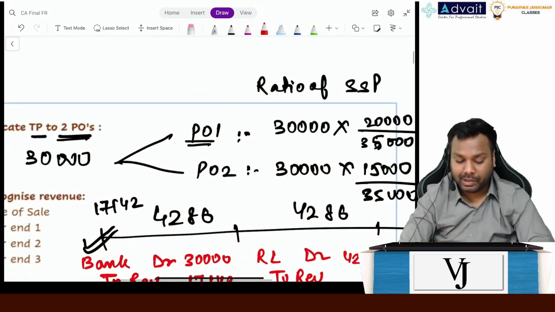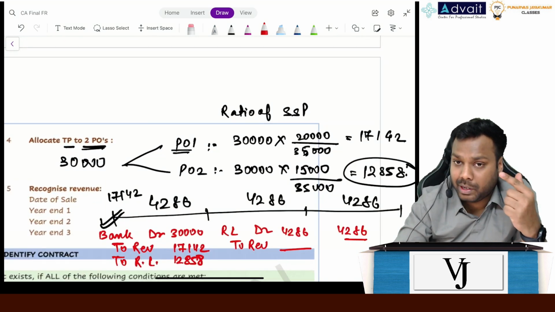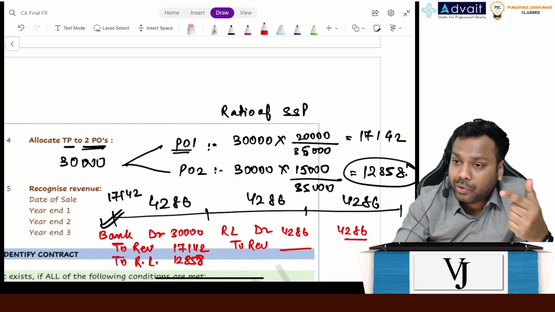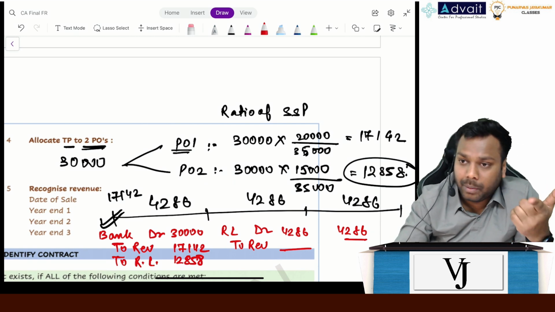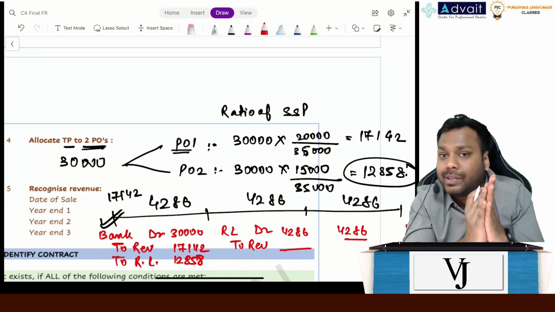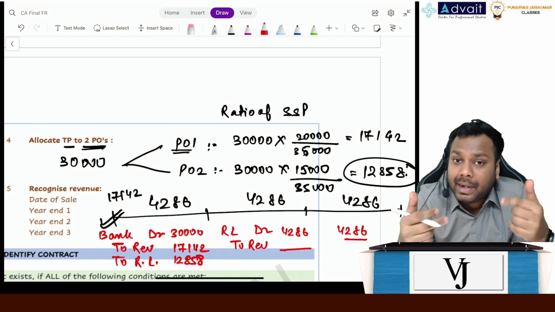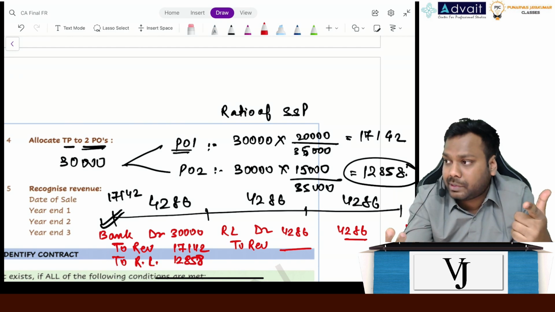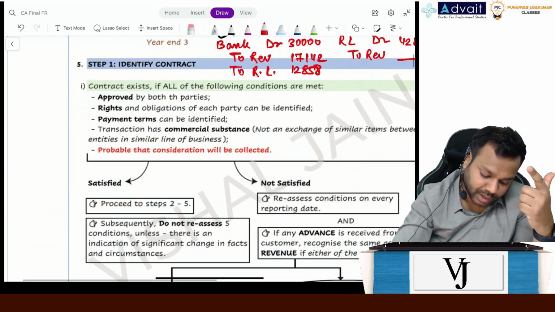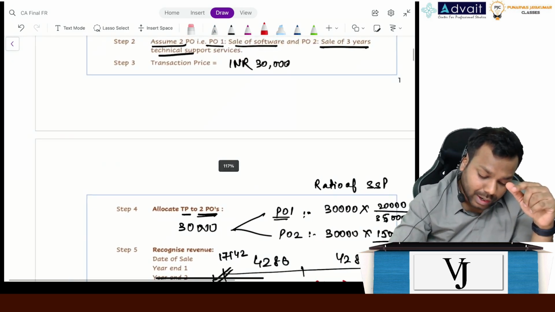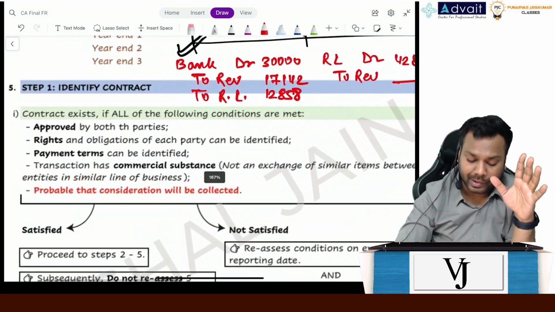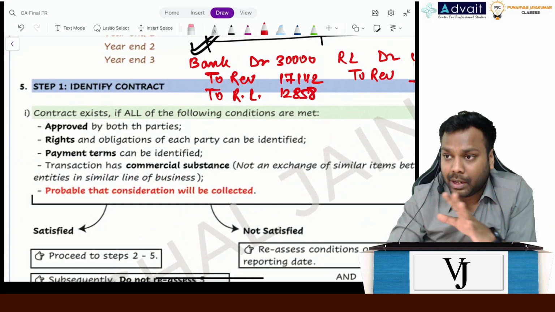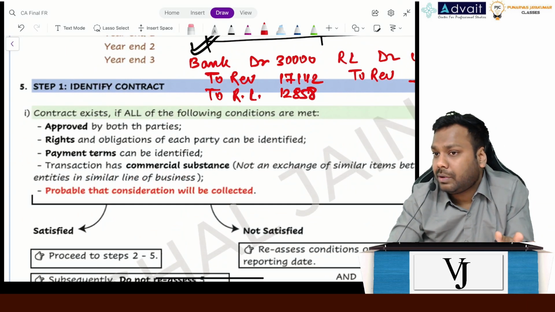Now understand this, again link this with the core principle. Though I have received 30,000 at the first date itself, did I recognize 30,000 as revenue? No, because the consideration which I have received doesn't matter, but the consideration which I'm entitled to receive is what matters. Okay. So this is the overall understanding of Ind AS 115. Now we will be discussing each step in detail. Is everything clear so far, everyone?